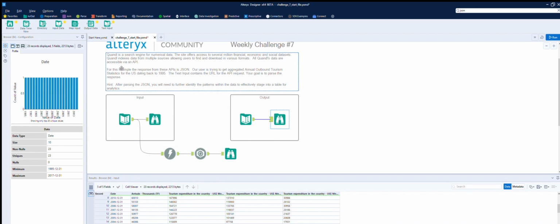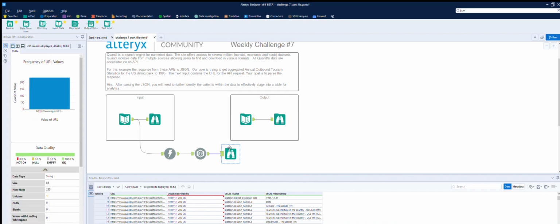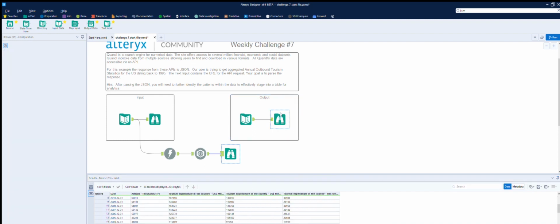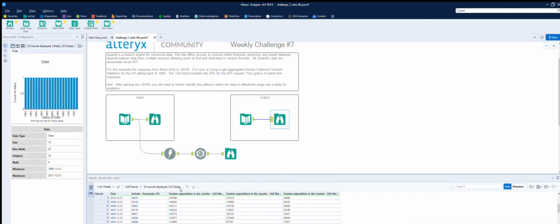This Quandl data actually changes, I think, from what they were saying. So it's the structure basically we're going for here. So we have fields here that say column name, date, arrivals, then tourism expenditure in the country, so those 5.